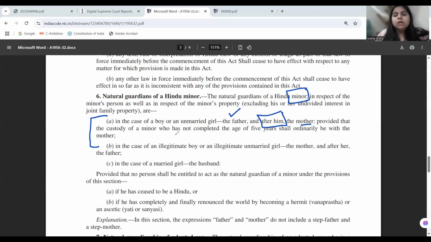Now, next we come to guardianship. Now, guardianship here in Gita Hariharan's case, what is happening? The father is not available to sign the document, and in his place, the mother is signing the document, and Reserve Bank of India is rejecting the document, saying that no, because the father is alive, the mother cannot sign the document, because here 'after him' means that the father has passed away, the father is deceased, and therefore the mother takes the place of natural guardian after his death.